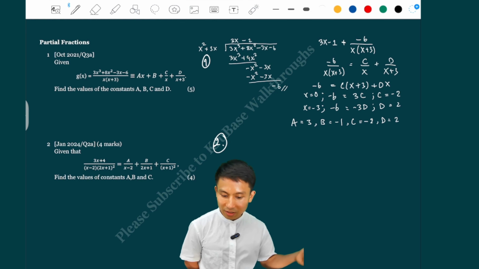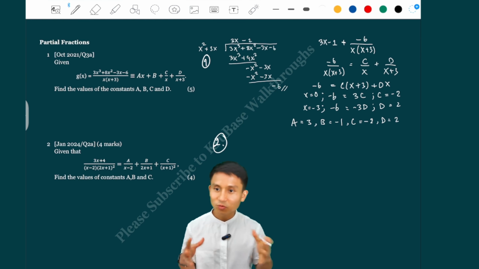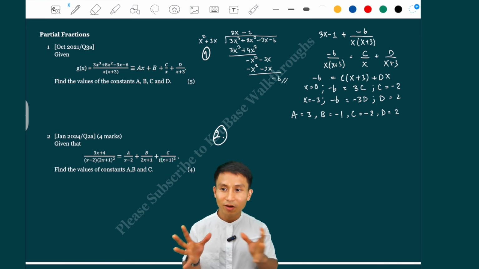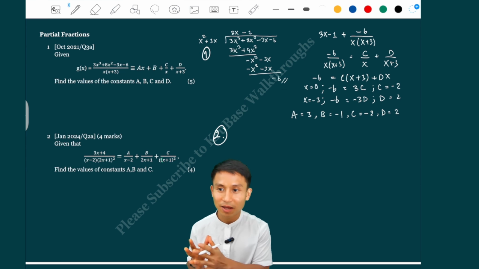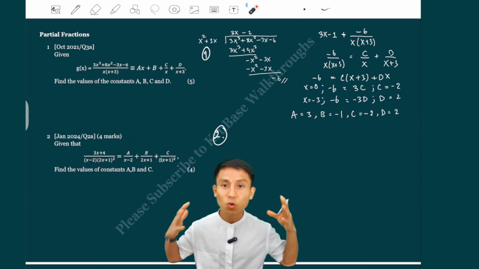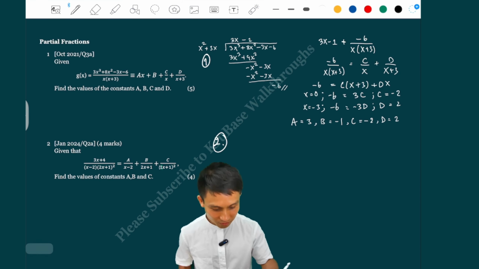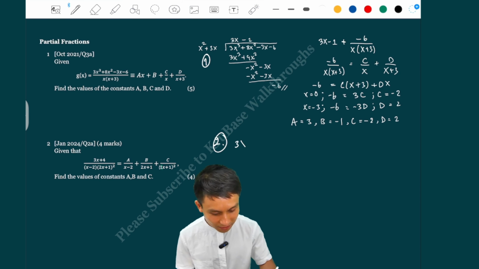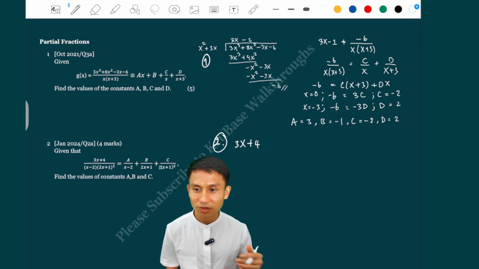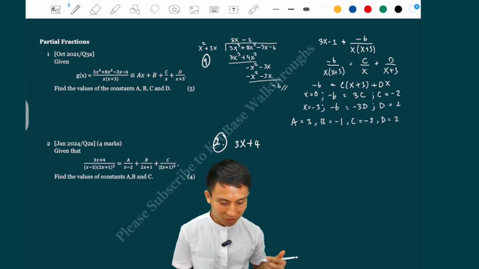Now the next one is from January 2024, question 2, part A again. So this one you should see is just a repeated root. The way to do this is to multiply by all of that you see in the denominator part of the left-hand side. So I'm saying you just multiply this whole bit to every term and see what is left on each term. That's just the way to go, really. So if we multiply all that, of course, the left-hand side will have no denominator. I've seen some students actually get confused with this, like they have different bits on each term, right? So make sure you understand this, right?